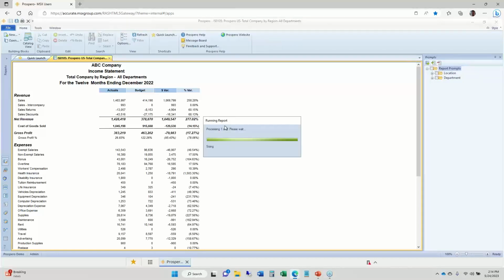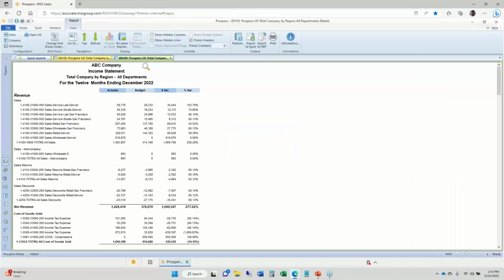This will go through, pull all that report data into a separate tab, and it shows me all the individual accounts for every row in that report. So all my sales are broken out, all my sales returns are broken out by account numbers, all my cost of goods sold are broken out separately, all on one page. And that's for any report you build inside Prospero.